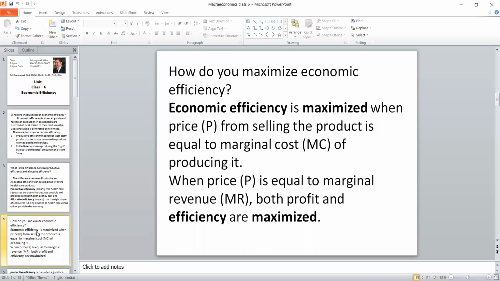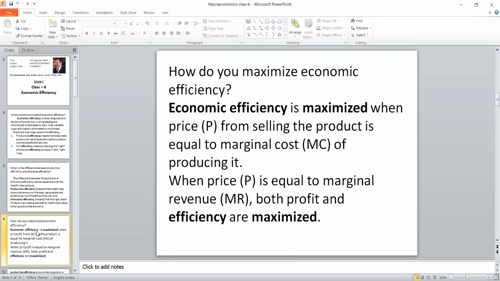The economic efficiency is maximized when the price of the selling product is equal to the marginal cost of producing the goods. The second condition, when the price is equal to marginal revenue, both profit and efficiency are maximized. So it is another form of equilibrium condition.